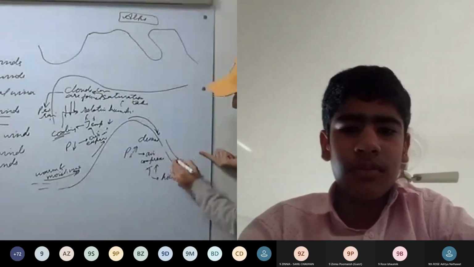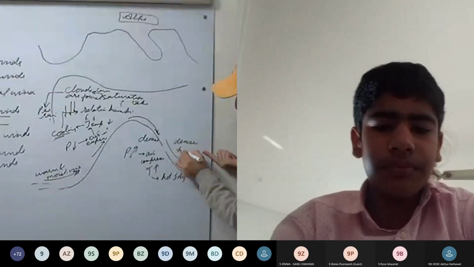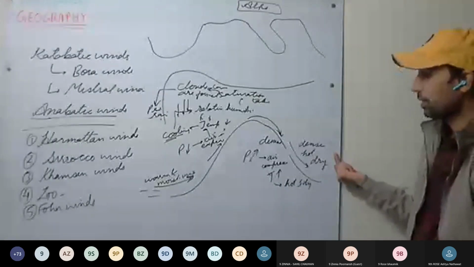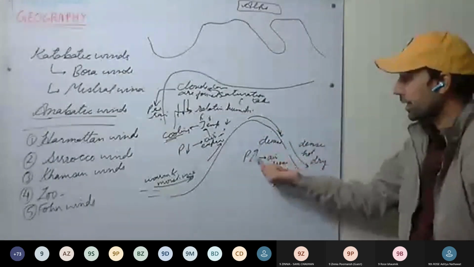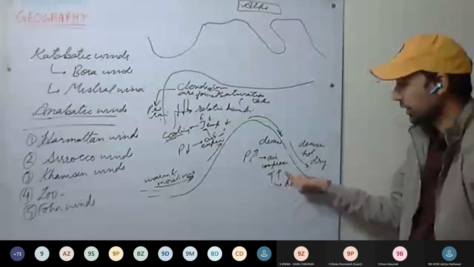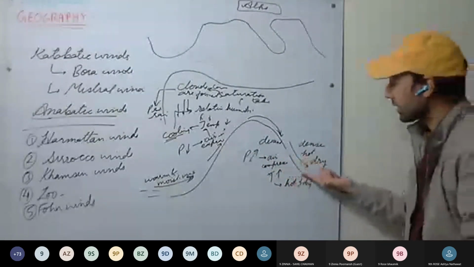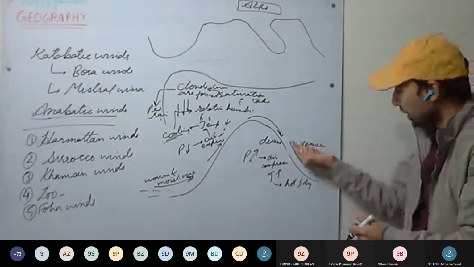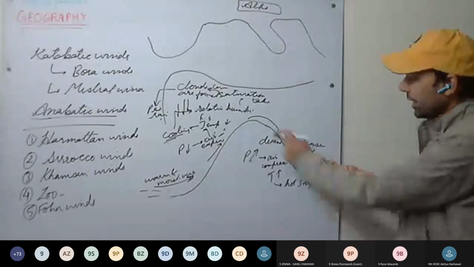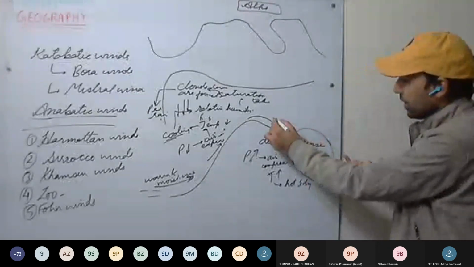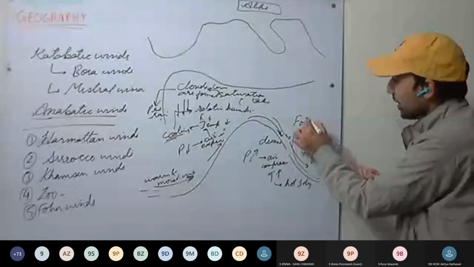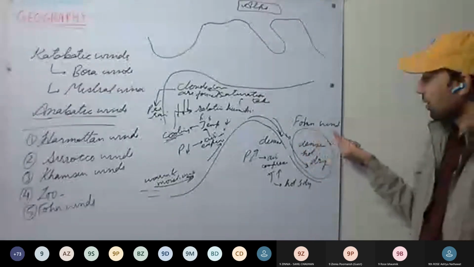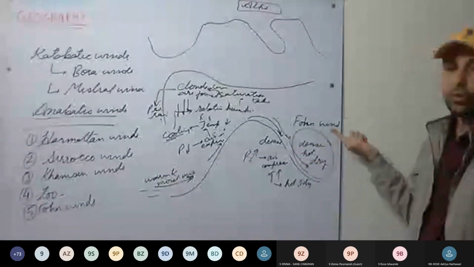So what kind of winds is flowing now? It is dense air, hot air, and dry air. This is clear? So on the other side, pressure increases, air is compressed, temperature increases. Now, as temperature increases, the relative humidity decreases. That means air becomes dry. So on this other side, dense, hot, dry air is flowing. These airs flowing are called foehn winds. On the rain shadow area or on the leeward side, these winds are called foehn winds.